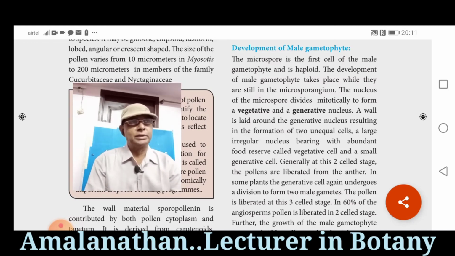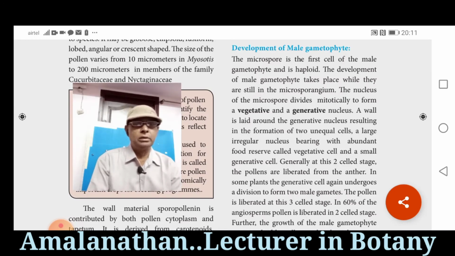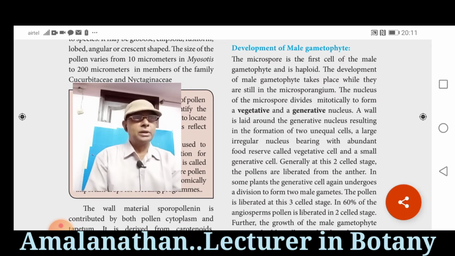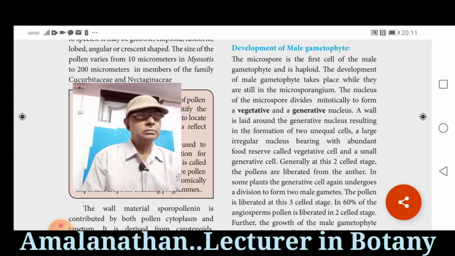Growth of the pollen on the stigma, that we are going to see now. On reaching the stigma, the pollen grains absorb moisture and swell. The intine is the inner wall layer of the pollen grain that grows as pollen tube through the germ pore. In the two-celled stage of the pollen, that is the generative cell and vegetative cell reaches the stigma.